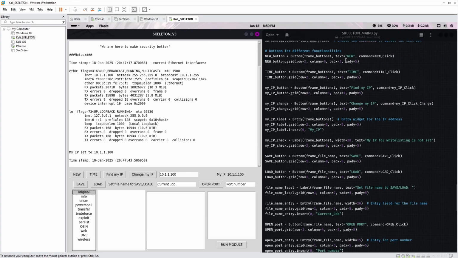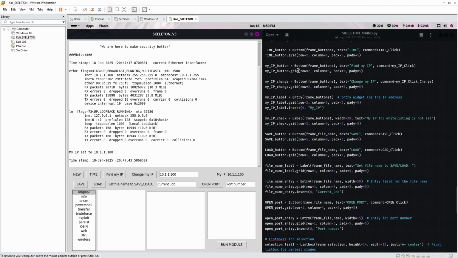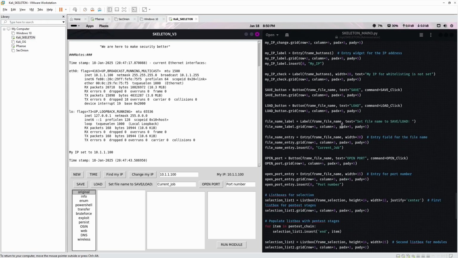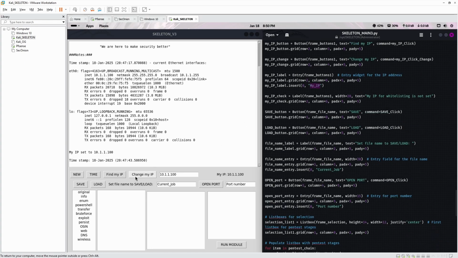Then we got the buttons. So all the buttons go into the grids. So they all go bam, bam, bam, bam. It all starts from 0, 0, column 0, row 0, and then you just place them into the grid. You can have a look through all of these. That's pretty straightforward. Most of the stuff you can pick what it is. So you got my IP here, and that's where my IP would go. And then if you got change my IP, change my IP. So it's all names of the buttons or text fields.